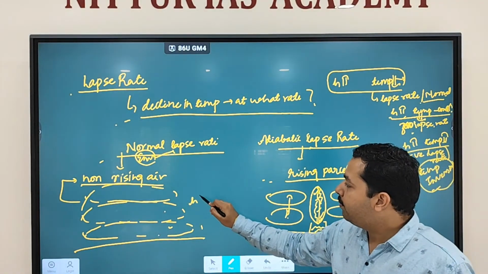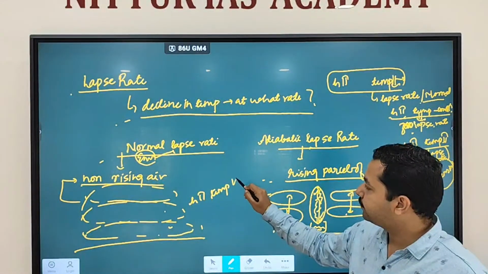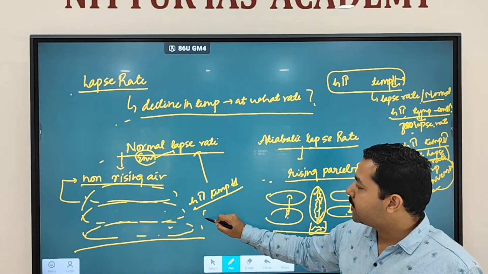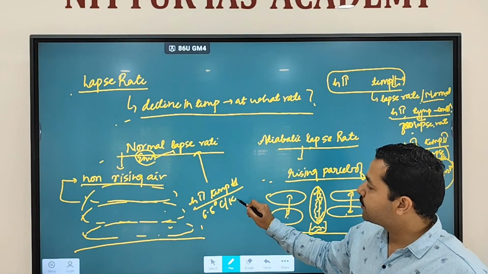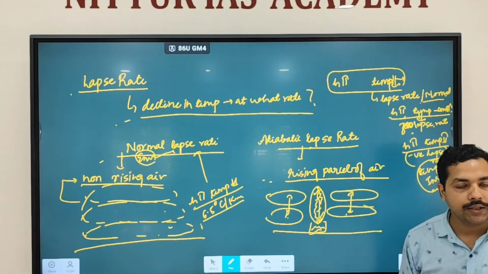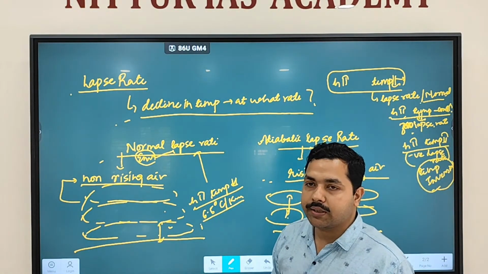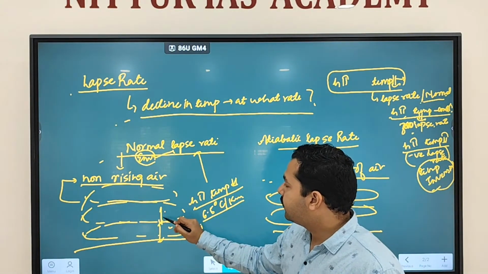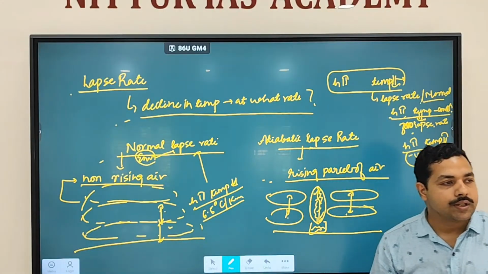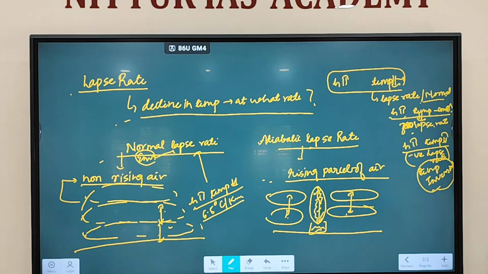Fine. So as you go up and temperature starts to decline, then it is called a normal lapse rate. Generally it declines at 6.5 degrees Celsius per kilometer. So as we are moving 1 kilometer above the Earth's surface, how much temperature decrease is happening? 6.5 degrees Celsius. So if it is declining at 6.5 degrees Celsius per kilometer, then it is going to be called a normal lapse rate. And the second type of lapse rate is called the adiabatic lapse rate, which happens in which type of air? Rising air. Fine.